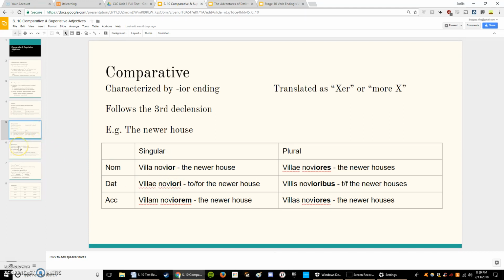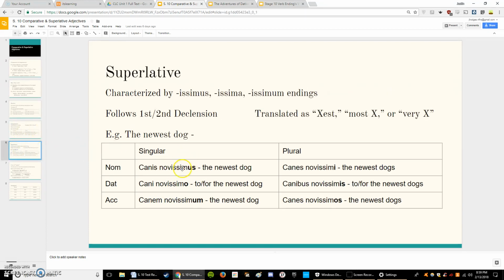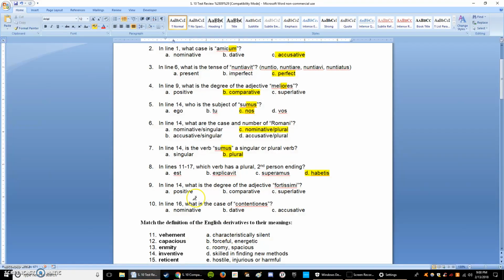Iori. So that doesn't help us here. We're looking for isimi. Oh, look at that. So we see novus turned into novissimus to make it superlative. So that makes the answer to number 9, C, superlative, because fortissimi, that is the superlative ending right there.